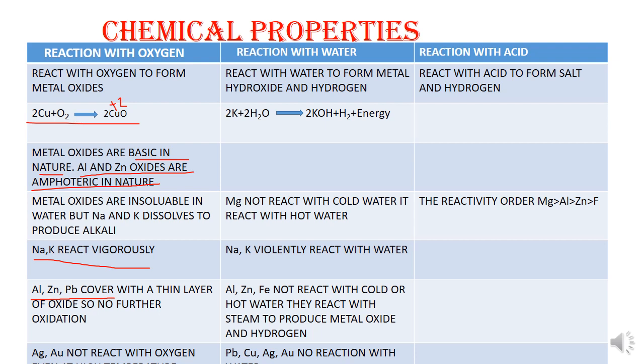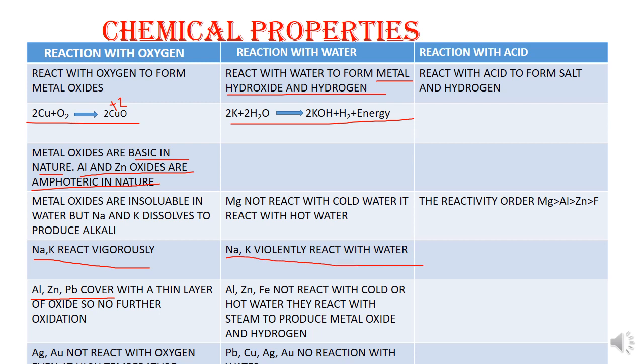Now let us look at the reaction with water. The metal reacts with water to form metal hydroxide and hydrogen. In this reaction, you can see that potassium combined with water to produce potassium hydroxide and hydrogen. These reactions are exothermic in nature, so energy is liberated in this reaction. When we are looking at the reactivity, sodium and potassium react violently with water.